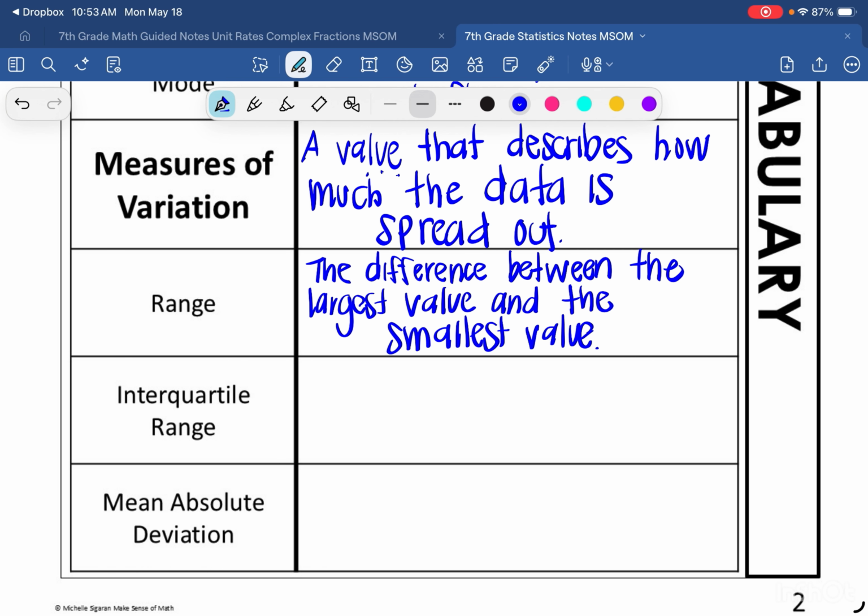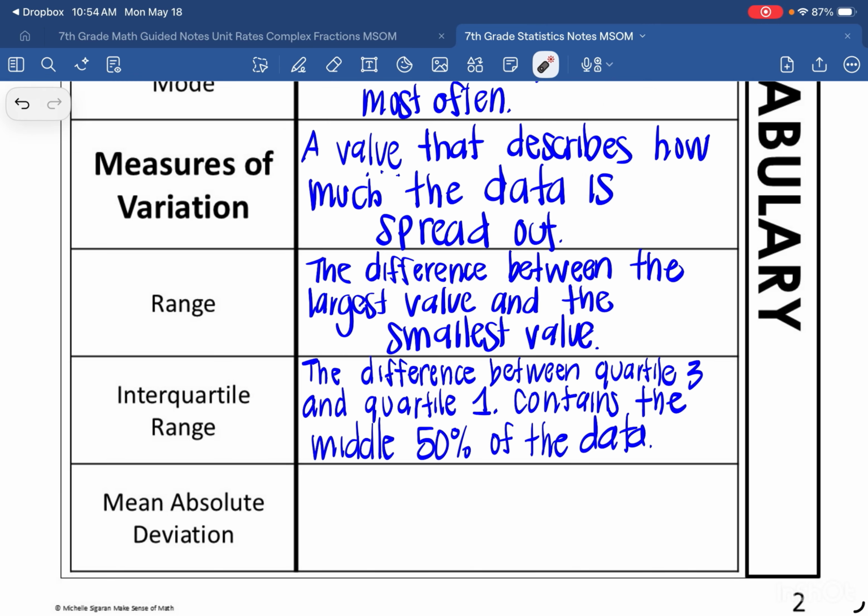The interquartile range is the difference between quartile 3 and quartile 1 in a box plot. Quartile 1 through quartile 3 will contain the middle 50% of the data. Mean absolute deviation is the average distance that each data point is from the mean.